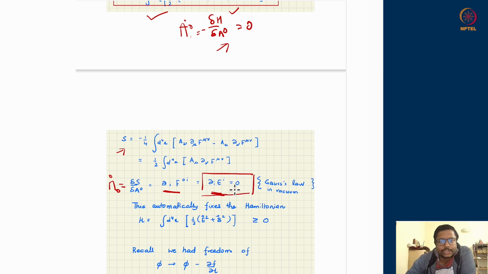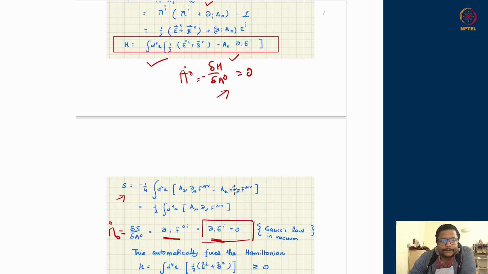So Gauss's law is really not a dynamical law, but just tells you the constraint of remaining on the physical surface of the Hamiltonian, or on the phase space, describing the electromagnetic theory correctly. So if that happens, this term is not a worry anymore, on those surfaces where physical dynamics is happening, that is, where you are on the real physical surface in the phase space.